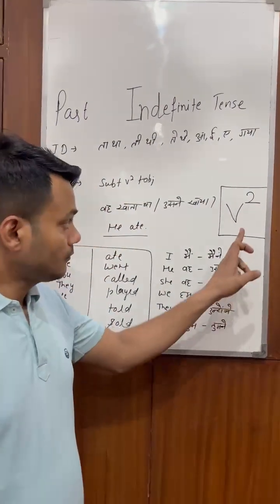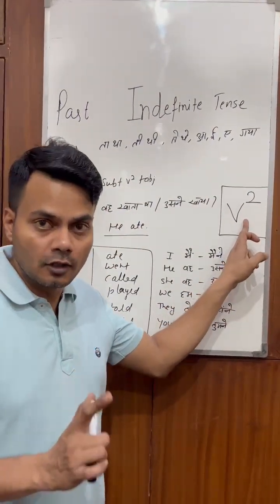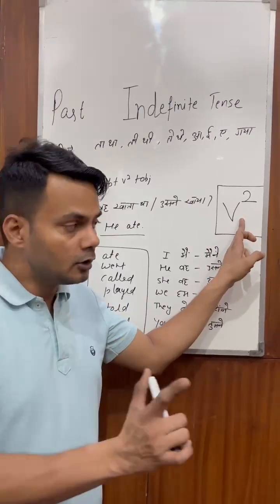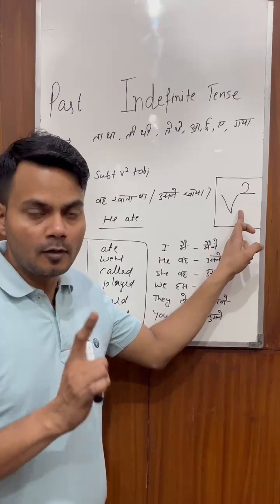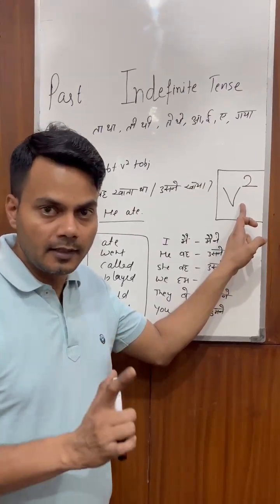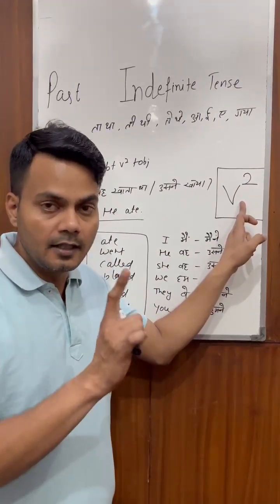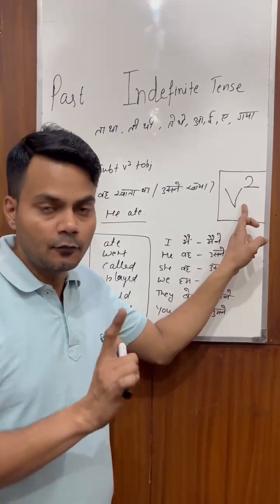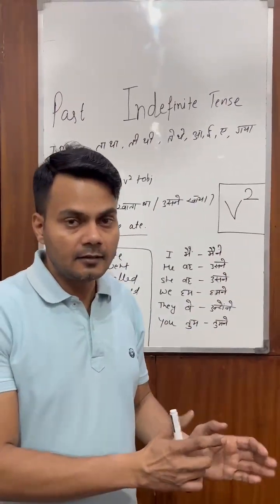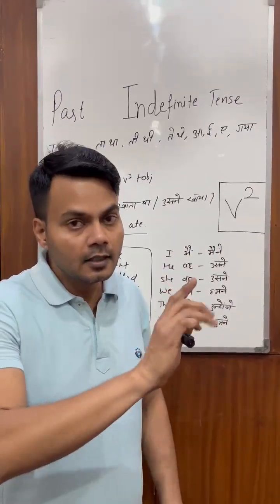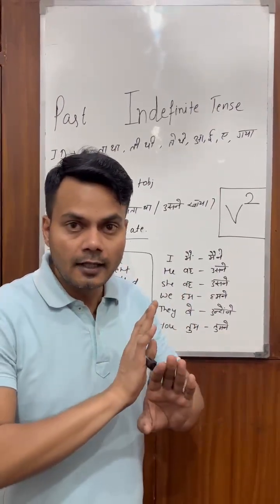Remember, the second form of the verb has been made for past indefinite only. The second form of the verb has been made for past indefinite tense, only for past indefinite tense. Except past indefinite tense, the second form of the verb is never used, nowhere.